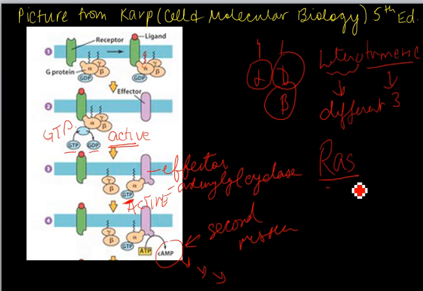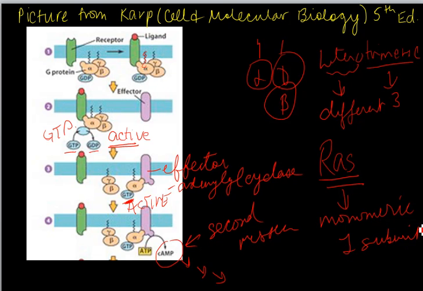And there's another group of proteins that are G proteins as well, and they are called the RAS G proteins. Now one of the distinctions between the RAS proteins and the G proteins is that RAS proteins are monomeric. So they only have 1 subunit, and so there's no question of heterotrimeric or homotrimeric, okay?